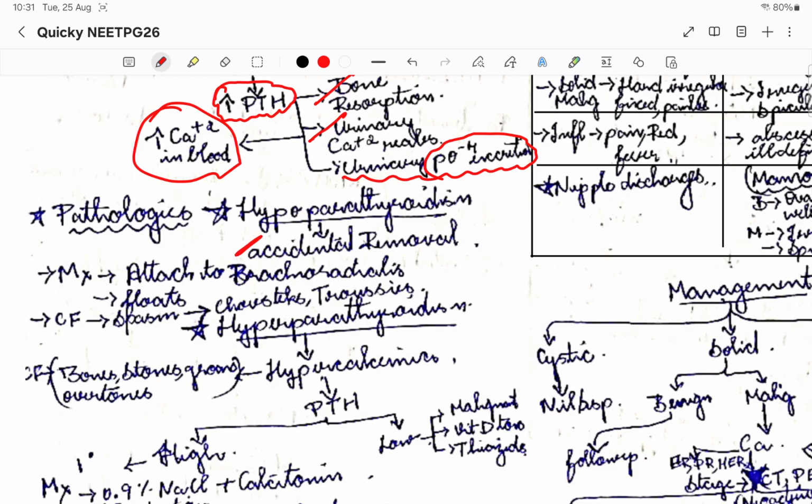That might happen. So how do we diagnose whether it was a lymph node or a parathyroid gland that was removed? Basically, we try to float it, right? It will be golden yellow in color, remember that. If it floats, it is the parathyroid gland that we have accidentally removed. Now that we have removed it, what do we do? We try to attach it to the brachioradialis, where we will attach back the parathyroid gland.